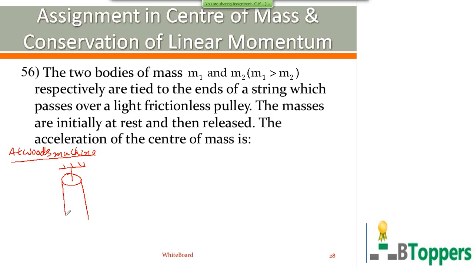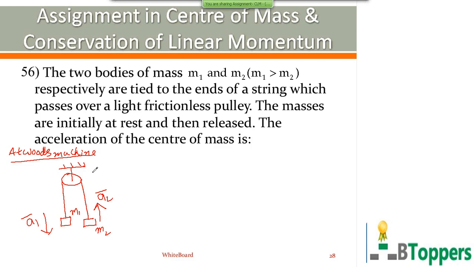So when the two masses are released from rest, the heavier mass m1 starts moving vertically downwards. The lighter mass m2 starts moving vertically upwards. Let A1 bar be the acceleration of the mass m1 and A2 bar be the acceleration of the mass m2 in vector form. A1 bar is directed vertically downwards, A2 bar is directed vertically upwards. They are in opposite directions.